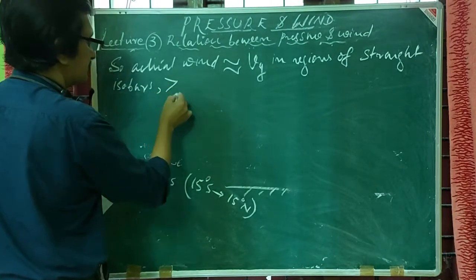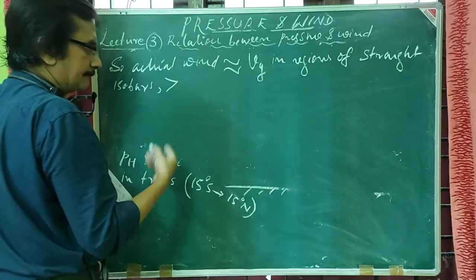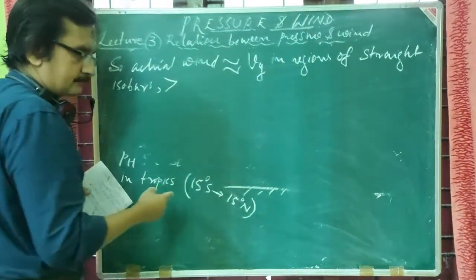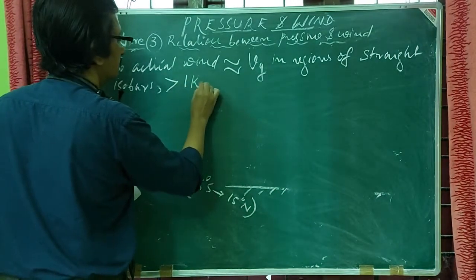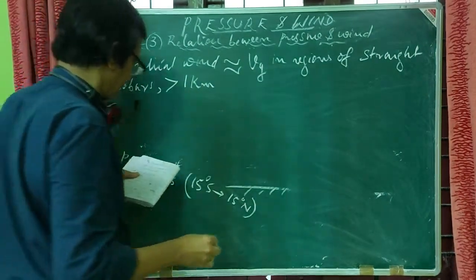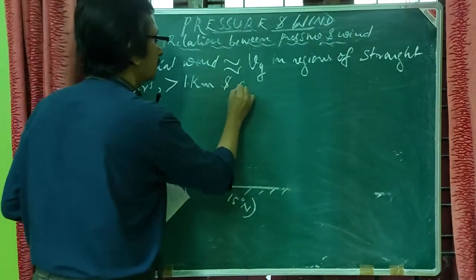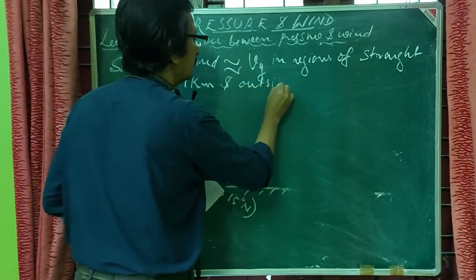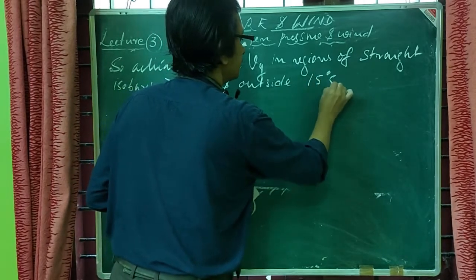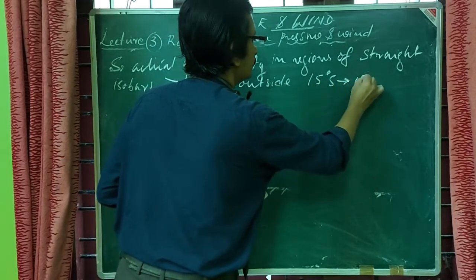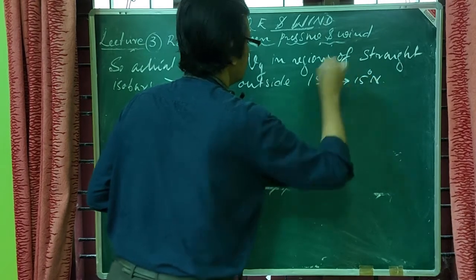Already you have seen, if you want to make m equal to 0, or frictional force to be equal to 0, we have to take above 1 kilometer and outside the region of 15 degrees south to 15 degrees north.